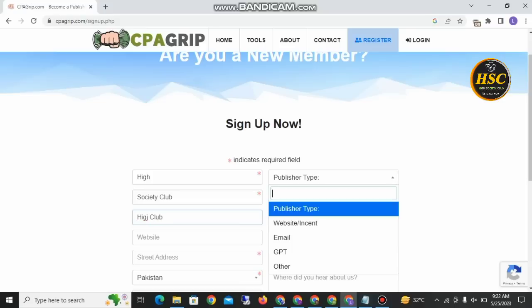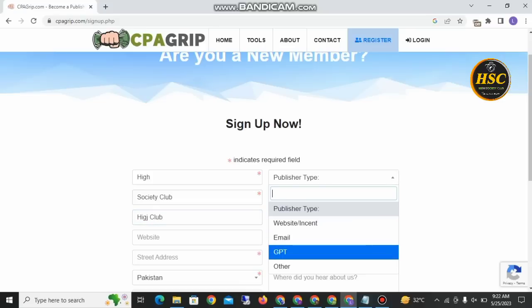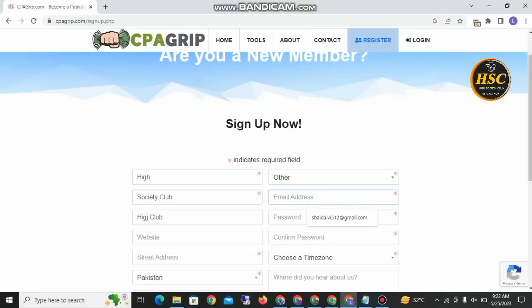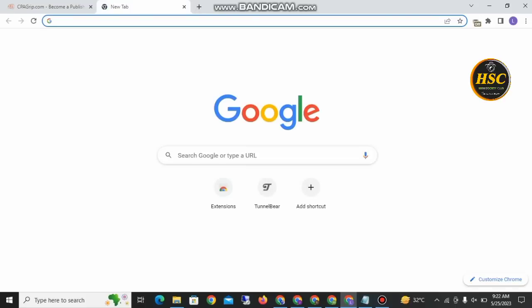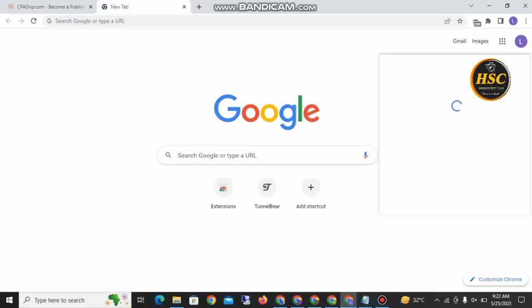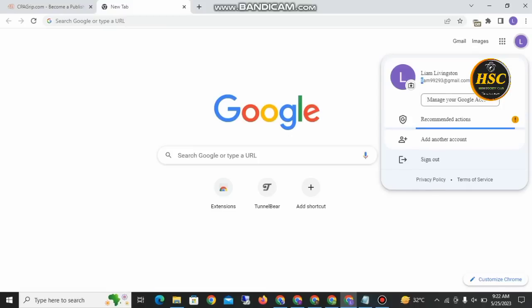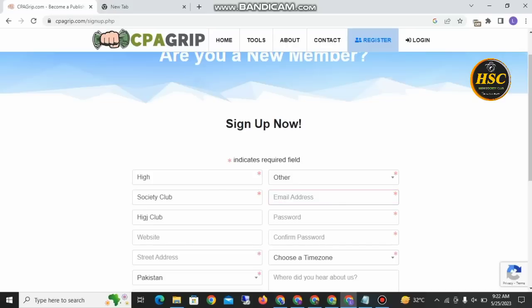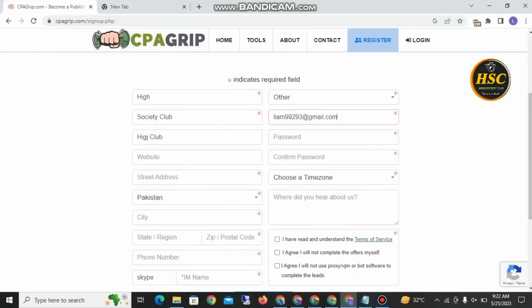After this, publisher type, we are an author, okay, and here we enter our Gmail. For this we can copy our Gmail from here, and now we can paste our Gmail.